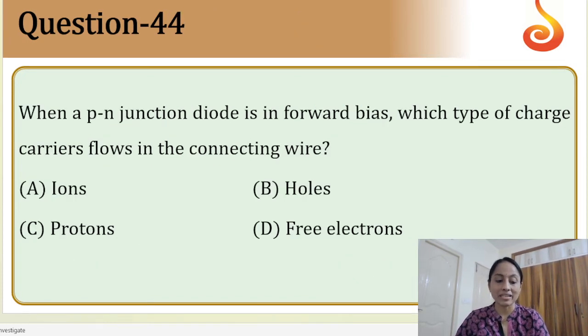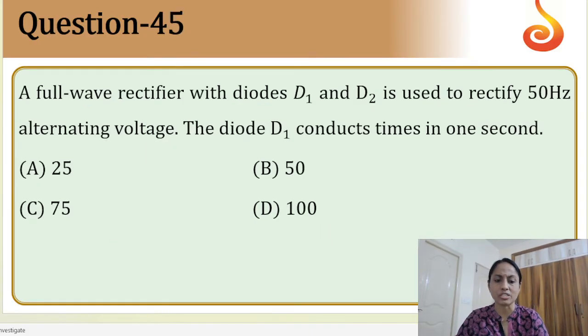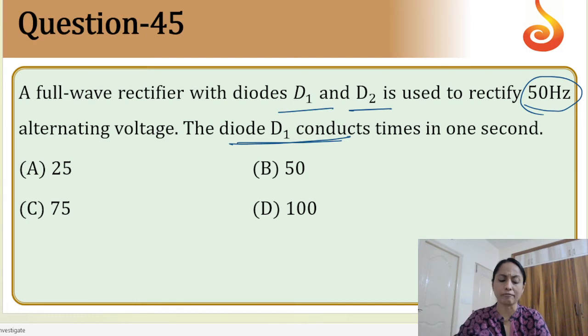Next, when a PN junction diode, again a very simple question. The PN junction diode is in forward bias. It is because of the free electron. This is a very easy conceptual question. Next, a full wave rectifier with the diodes D1 and D2 is used to rectify 50 Hz frequency, which is given. For alternate voltage, the diode D1 conducts. A full wave rectifier is a combination of two half wave rectifiers. So the correct option will be that it functions for only one half cycle, so the correct answer will be option 25.